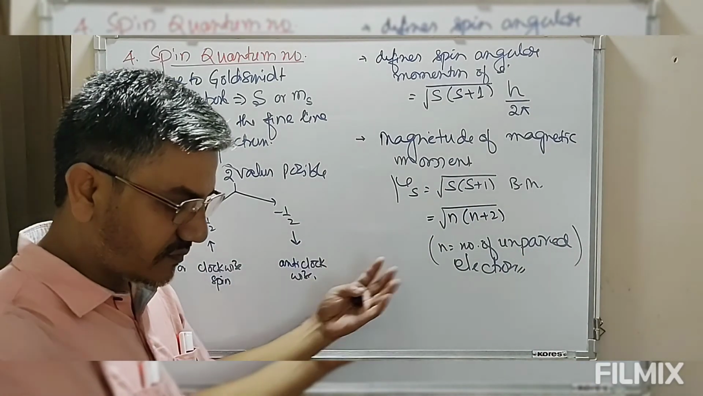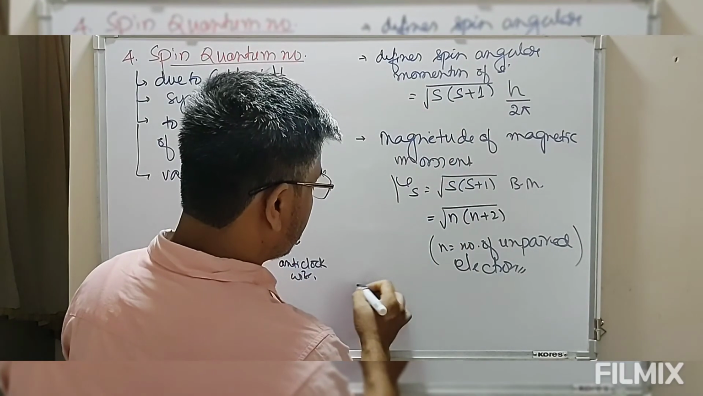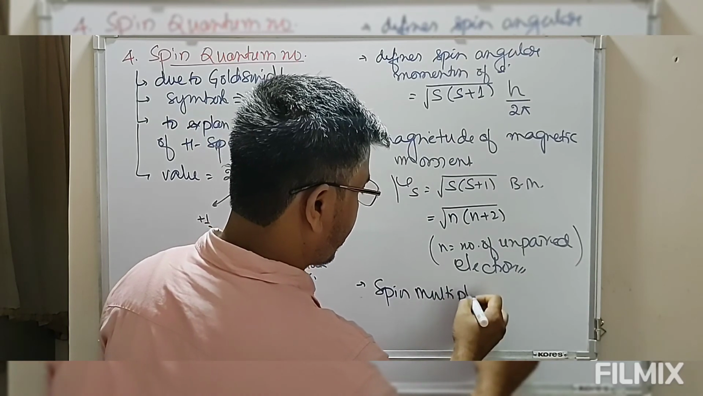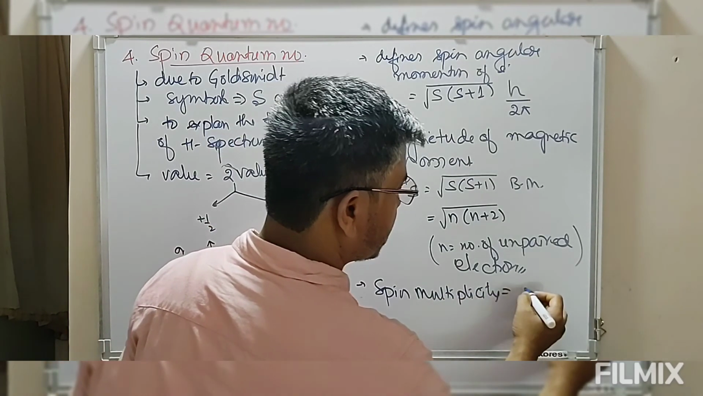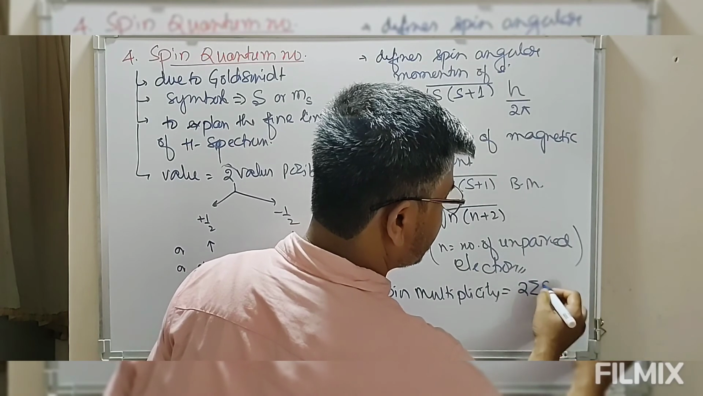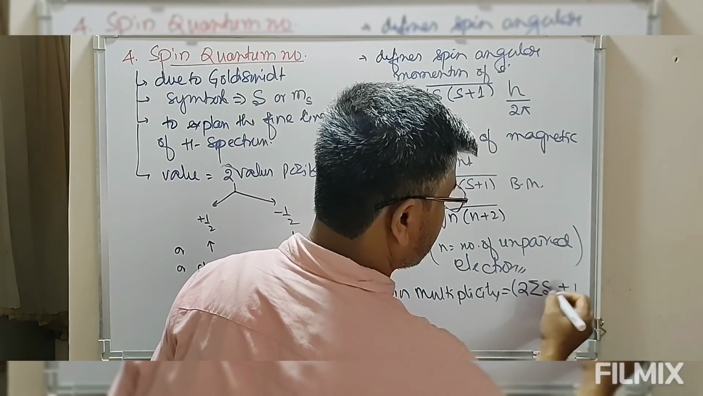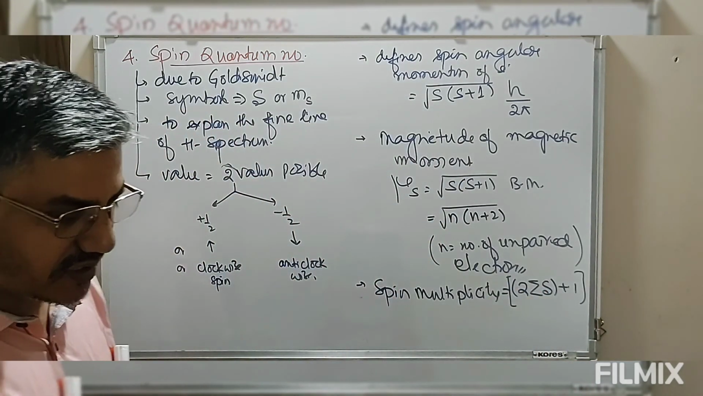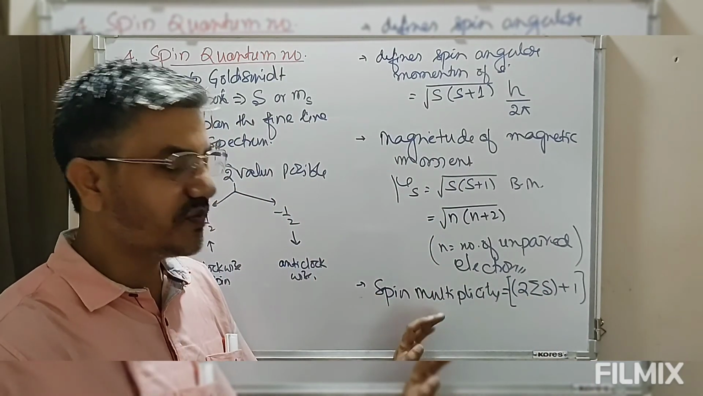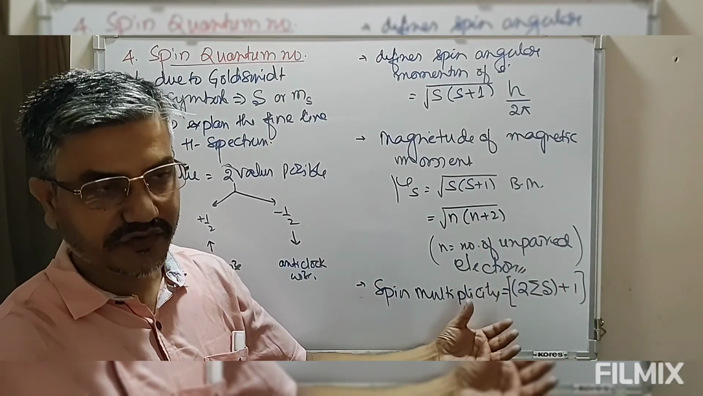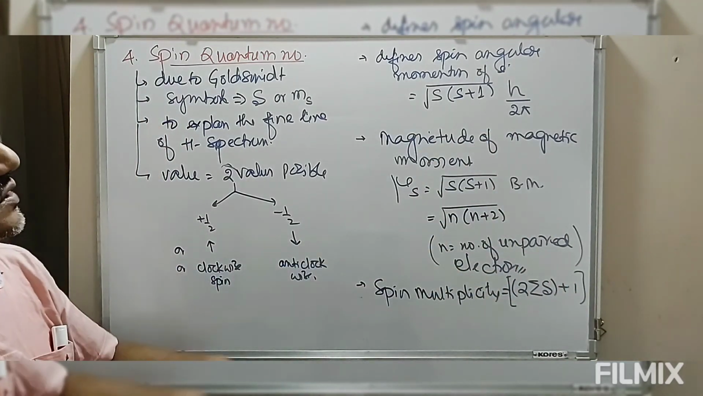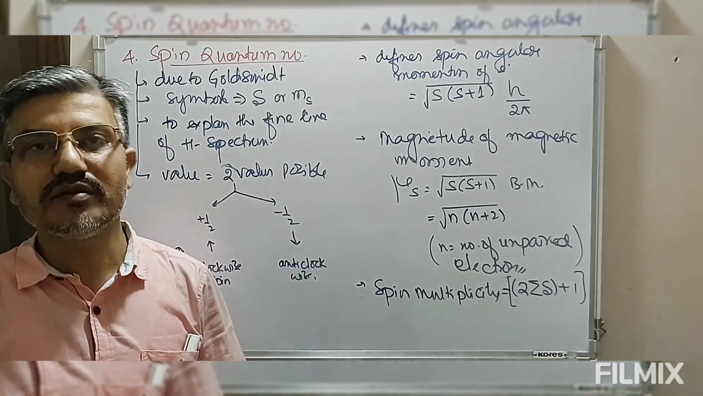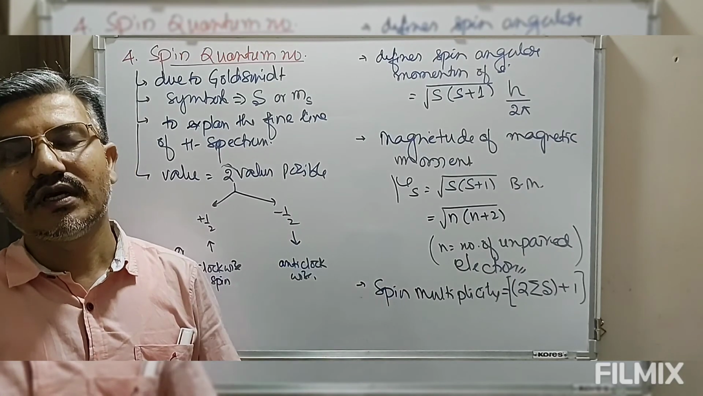Now this spin quantum number also defines spin multiplicity. So spin multiplicity is 2 times summation of spin quantum number plus 1. This defines the spin multiplicity. We are going to take spin multiplicity after defining the electronic configuration. So this is a brief discussion about the 4 quantum numbers, or the 4 variables which are required to pinpoint or locate an electron in an atom.